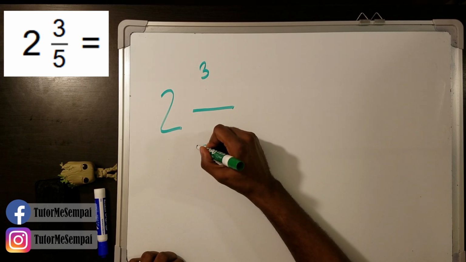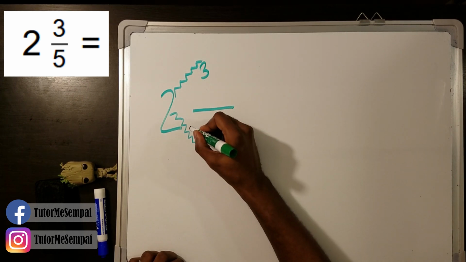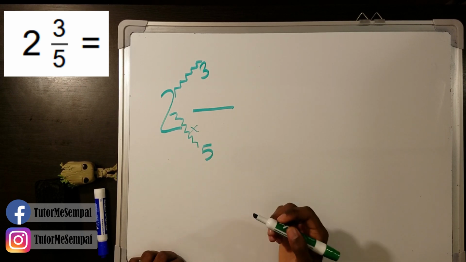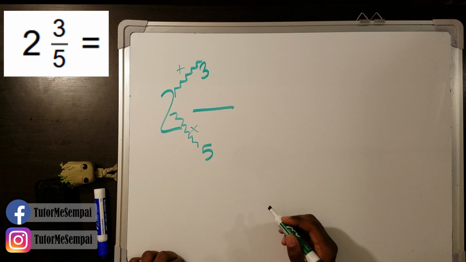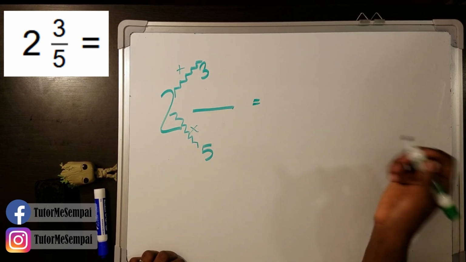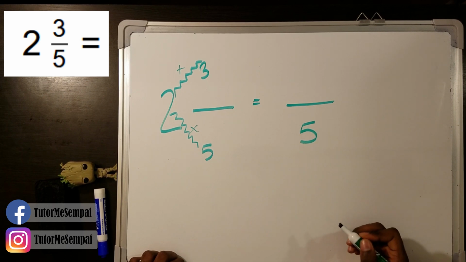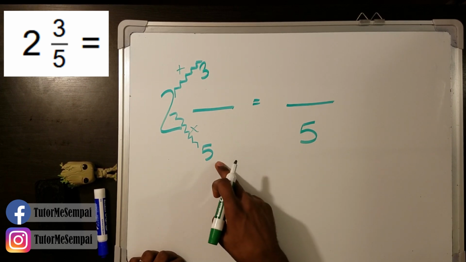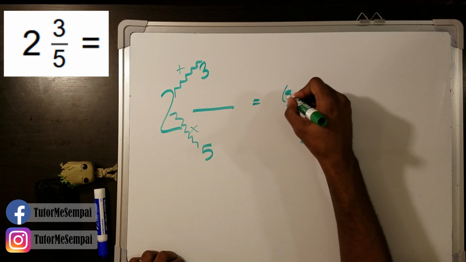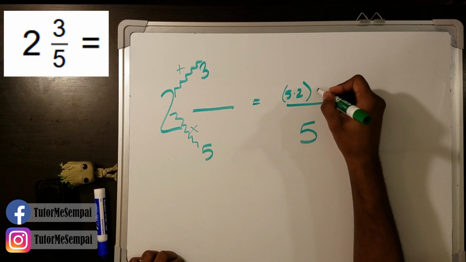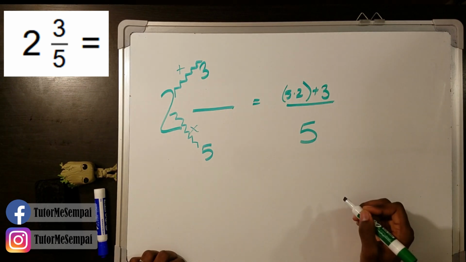So we draw stairs. And we're going up very fast, right? So the first stairs, we're going to be multiplying, and we're going to slow down a little bit. And so we're going to add for the second stairs. We already know what our ground floor looks like. It has to have the same denominator, so we just write that. And then when we do this, it's going to be 5 times 2. Put that in parentheses, 5 times 2. And then we're going to add the numerator, which is 3.